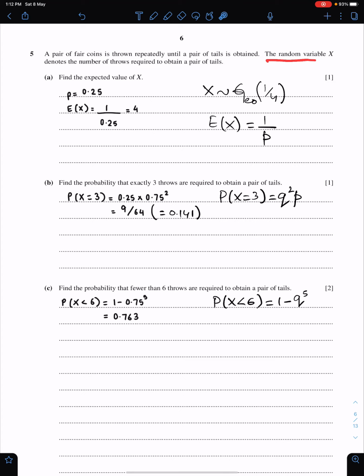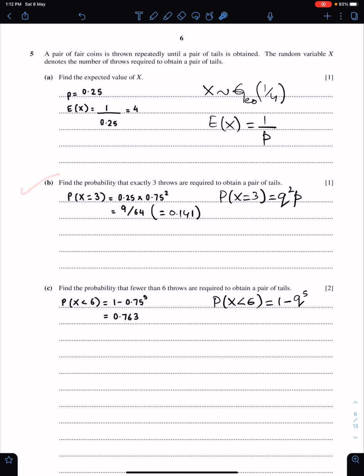The random variable x denotes the number of throws required to obtain a pair of tails. Find the expected value of x, that is the mean. This is the formula of mean, so 1 upon 0.25 will give you the mean of random variable x.